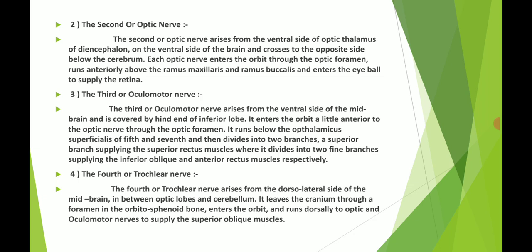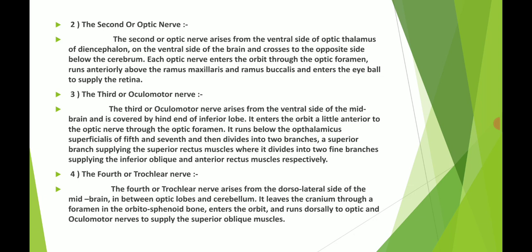Next is the third or oculomotor nerve. The third or oculomotor nerve arises from the ventral side of the midbrain and is covered by the hind end of the inferior lobe. It enters the orbit a little anterior to the optic nerve through the optic foramen.